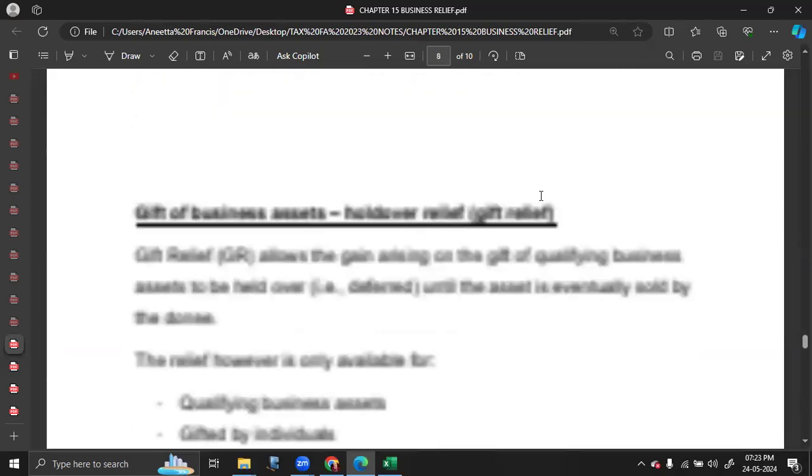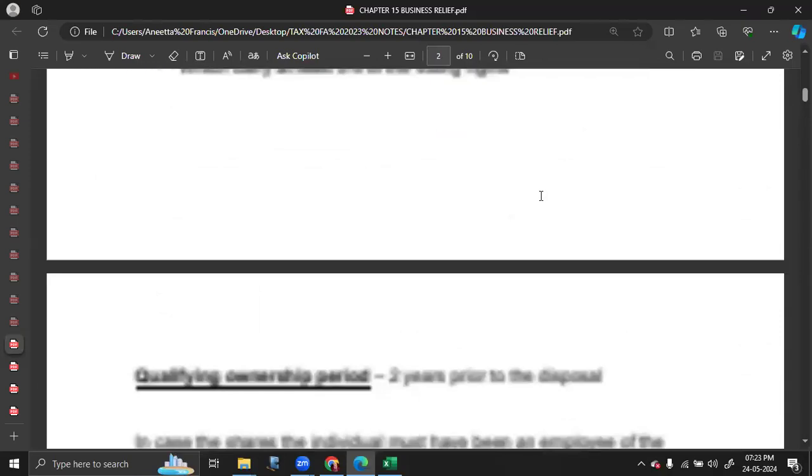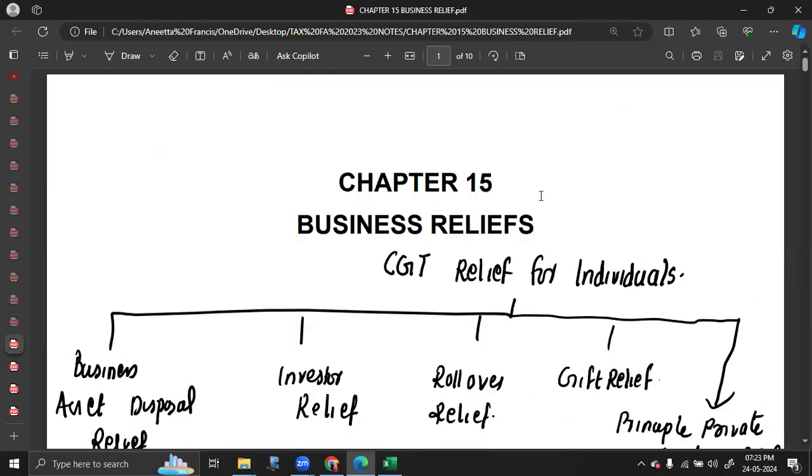So, this is one of the most important chapters. If you're someone who is doing self-study for the tax paper, I recommend you spend a good amount of time on the area of business reliefs, because this is very much tested in your examination, section B.